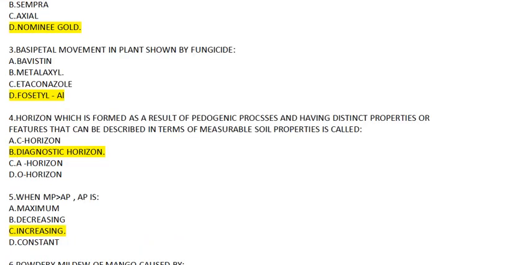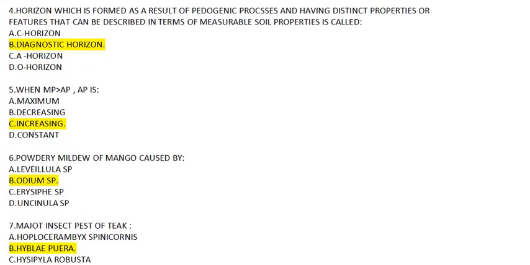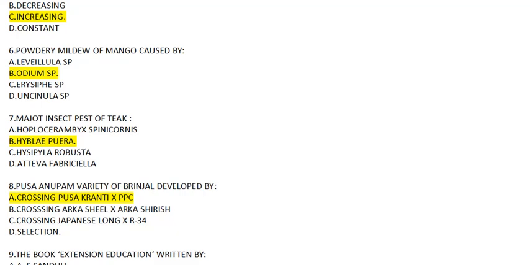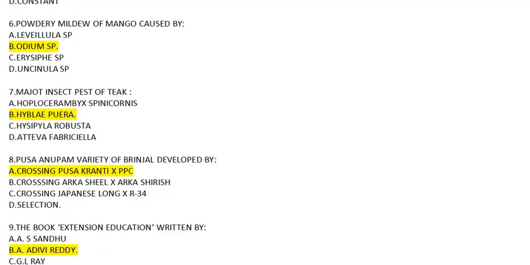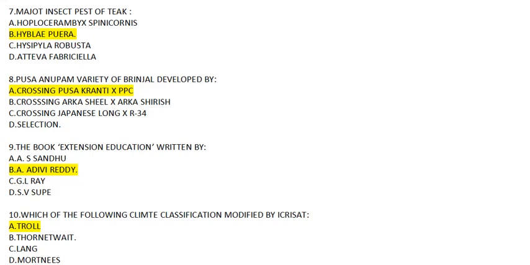Coming to question number 6. Powdery mildew of mango is caused by. Options are given as follows. Answer will be Oidium mangiferae, option number B. Now, question number 7. Major insect pest of teak will be Hyblaea puera, which is also known as the teak defoliator.